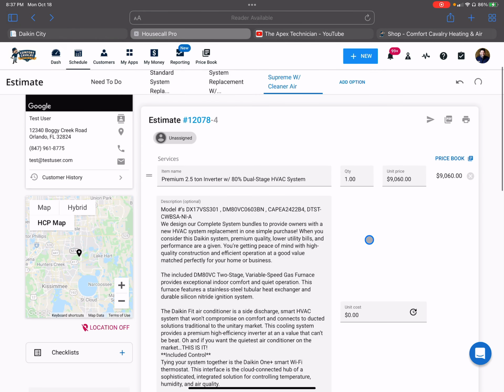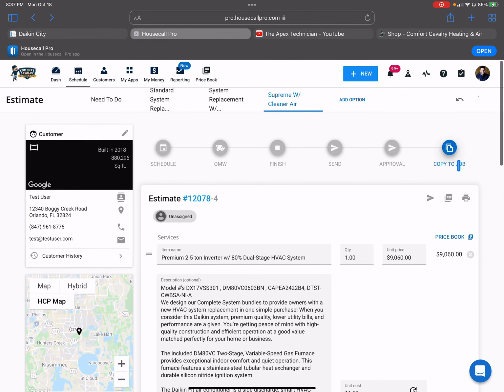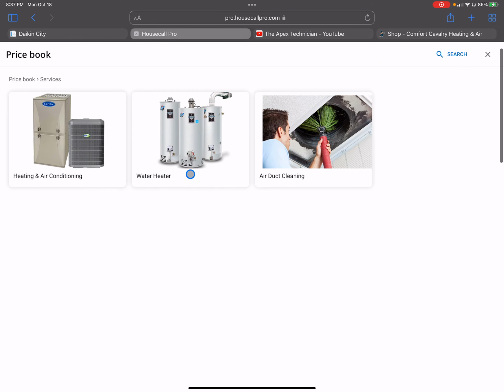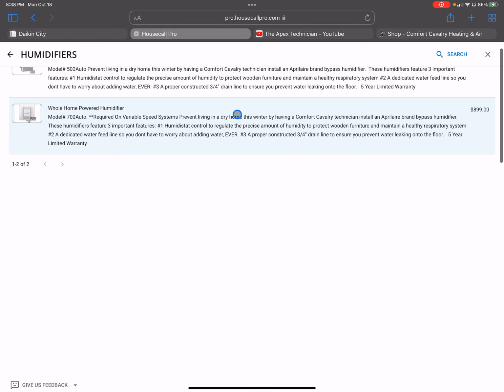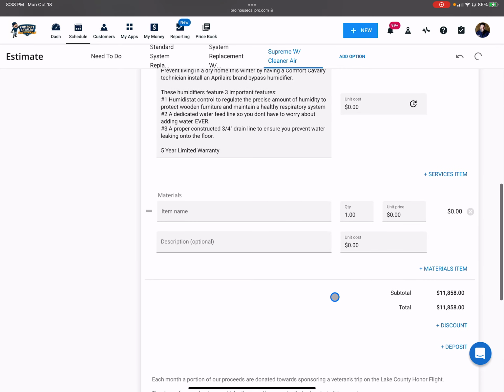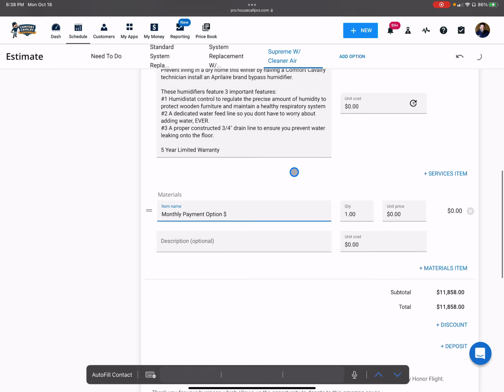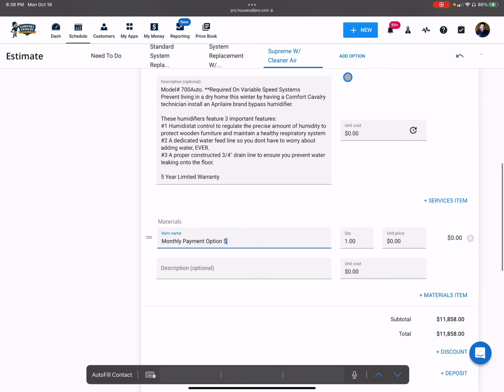Add the job. With that one, because of the type of filter this is, we don't really need an air purifier, but we would benefit by having a powered humidifier. So on air quality, humidifiers, choose the powered option, add the job. So this one, I'll take the monthly payment option, because again, this didn't carry over because we didn't copy, we just created a whole new thing here. Now we can add another one even.